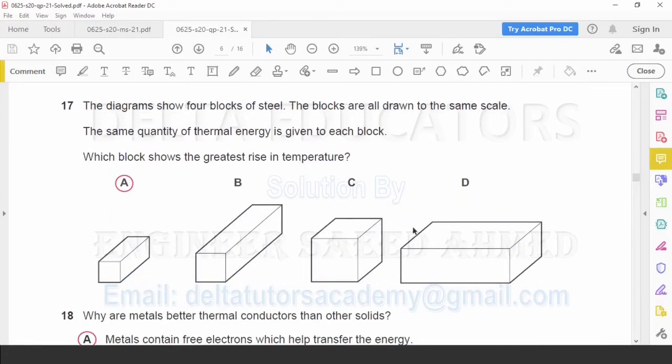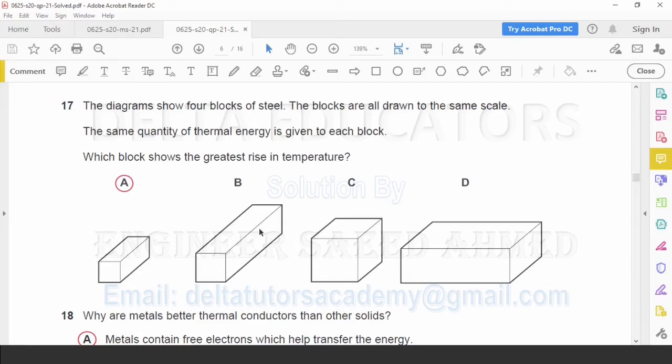Question number 17. The diagram shows 4 blocks of steel. The blocks are all drawn to the same scale. The same quantity of thermal energy is given to each block. Which block shows the greatest rise in temperature? Here all the 4 blocks are made of the same material, steel. And we are providing the same quantity of thermal energy, means we are providing the same amount of heat. And it is asked where the greatest rise in temperature is.